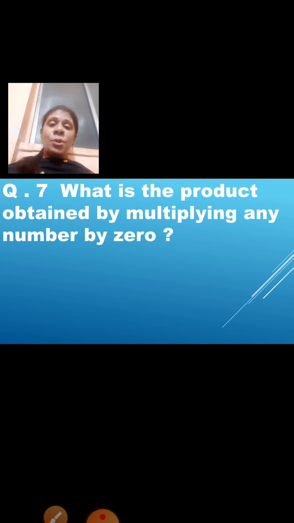Suppose we add 0 plus 0 plus 0 plus 0, 4 times. So 0 multiplied by 4 will be 0. In the same way, 4 multiplied by 0, that is 4 zeros, will be 0. So any number that is multiplied by 0 will be 0. Correct. So the product obtained by multiplying any number by 0 is 0. That means the answer we get by multiplying any number by 0 will be 0.